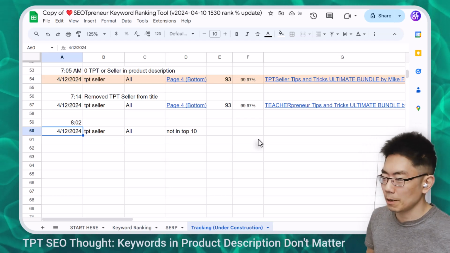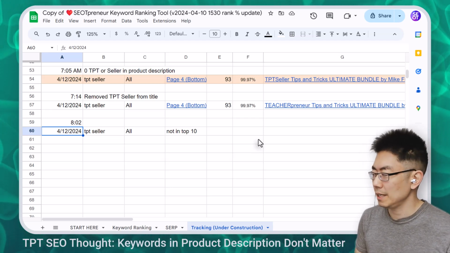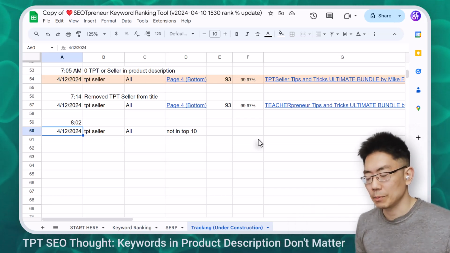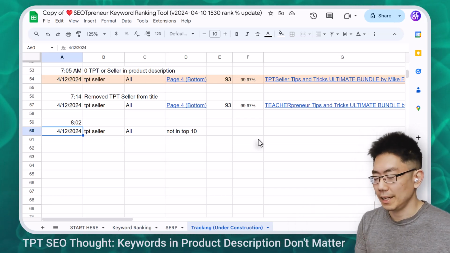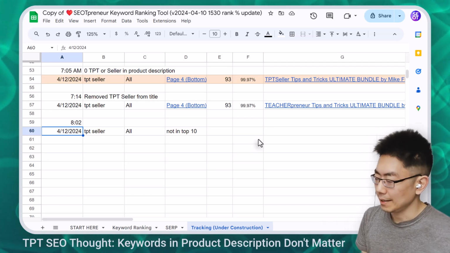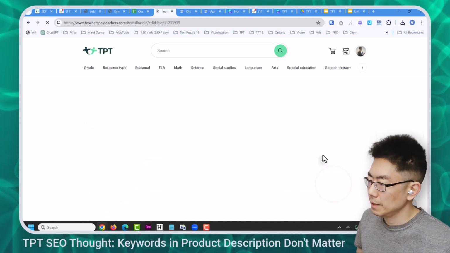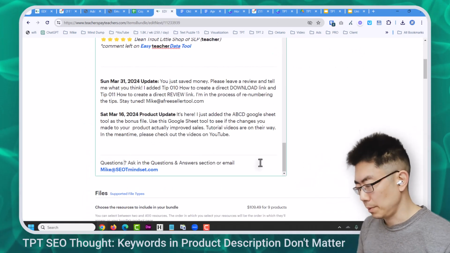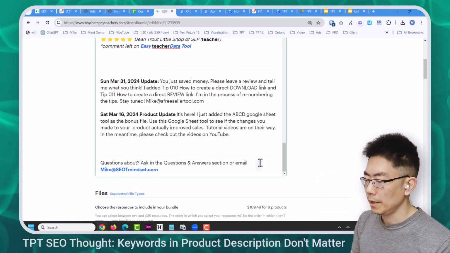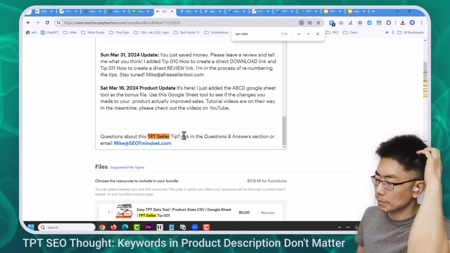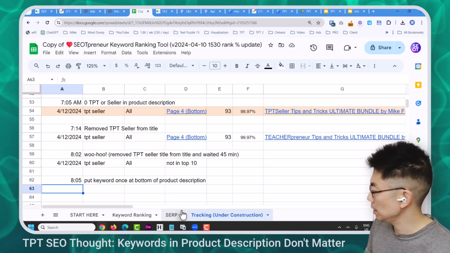Here's my next experiment. I'm going to put the keyword once at the bottom of the product description to see if that'll put it in. I thought it had to be in the product snippet, like the introduction snippet, but let's find out here. So I'm going to edit this listing. I'm going to put the exact keyword, not a variant. That'll be a different experiment. TPT seller happens once in the product description. Let's save this. It's 8:07.